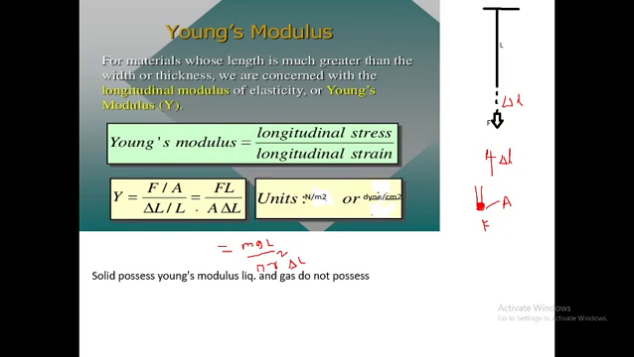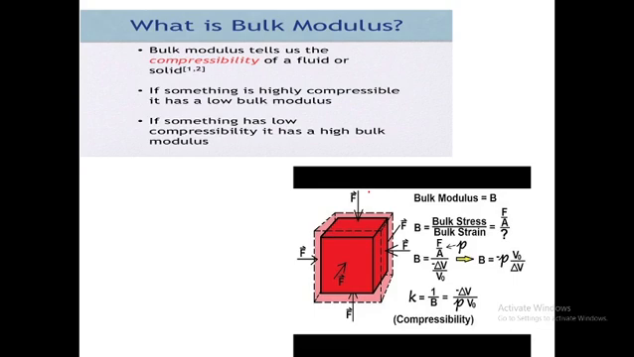Now its unit. This is the ratio of stress to strain. Strain is unitless, so the unit is the same as that of stress for Young's modulus. The SI unit is newtons per meter squared, and in CGS it is dyne per centimeter squared. You should remember that solid materials possess Young's modulus, but liquids and gases do not possess Young's modulus properties. So this is Young's modulus.